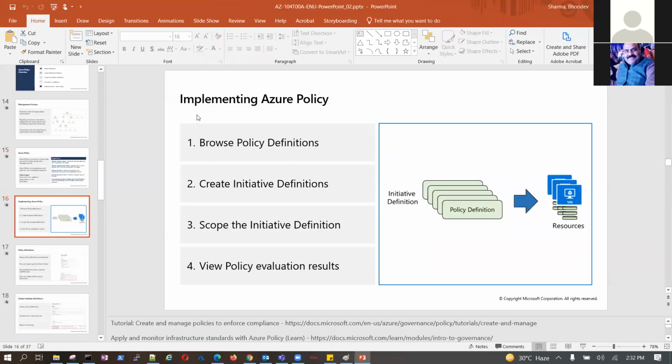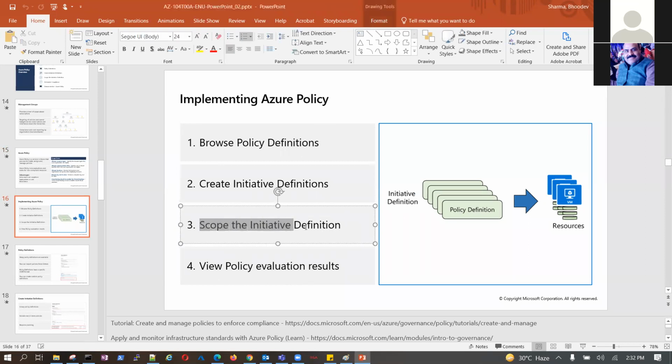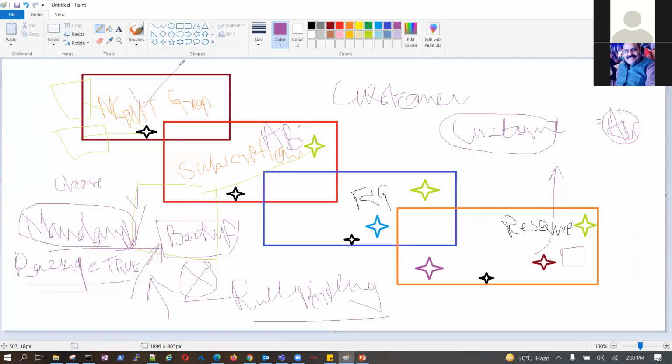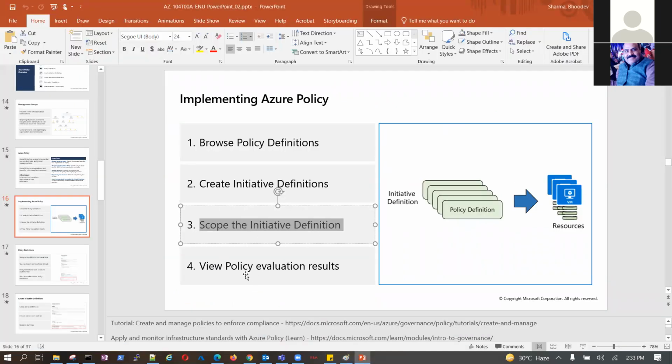And this is implementing Azure policies: browse policy definitions, create initiative definitions, scope the initiative definitions. Scope is nothing but this hierarchy. Where I am applying my policy becomes the scope of my policy. Is it on management group level, subscription level, resource group level, or on a resource? This becomes my scope. View policy evaluation result.